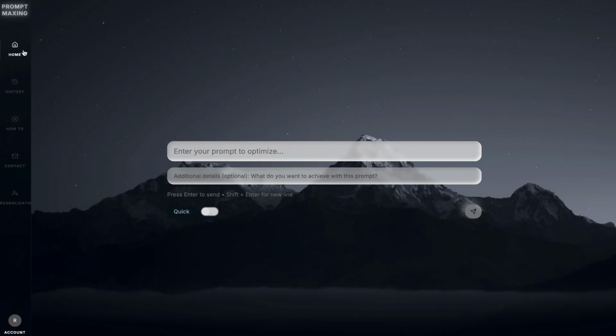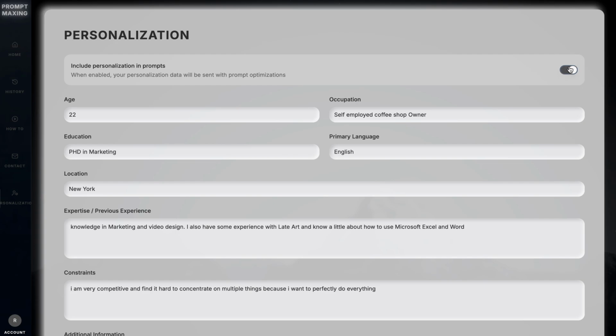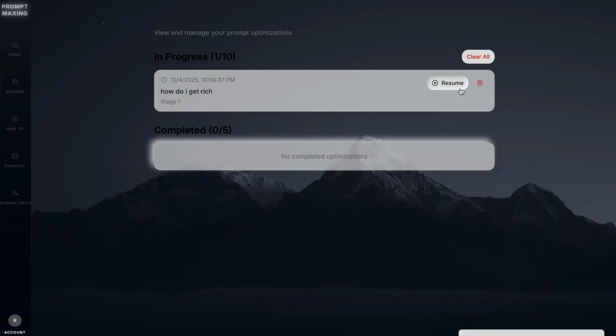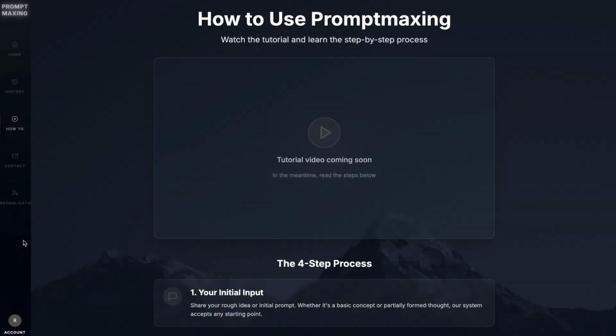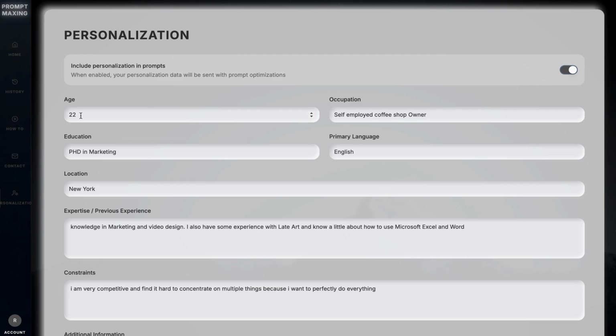So if you send the original prompt without personalization, then turn the personalization on again, and then continue your optimization, the personalization will get sent with this continuation. If you don't want that to happen, and I would not encourage you to do that, because if the AI agent creates 5 questions for you without personalization, and then you suddenly send the personalization with it, it really doesn't make any sense. Then you could have sent the personalization from the beginning.